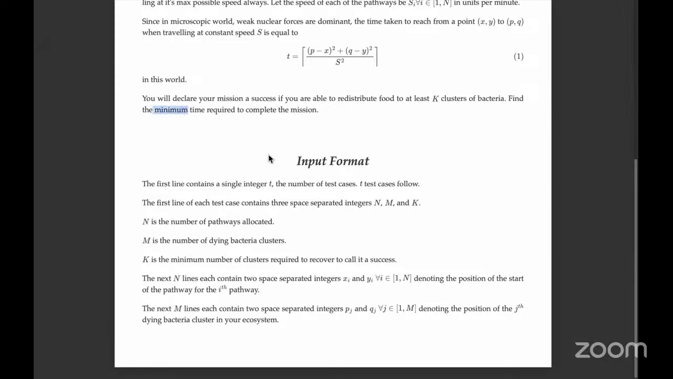So this is again a matching problem where you have to minimize. The minimization of what we want to do is the time required to complete. And the time we can directly get by this formula: we take the distance and we divide by the speed.